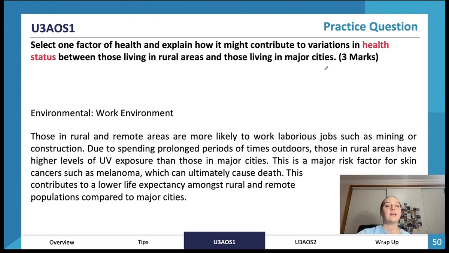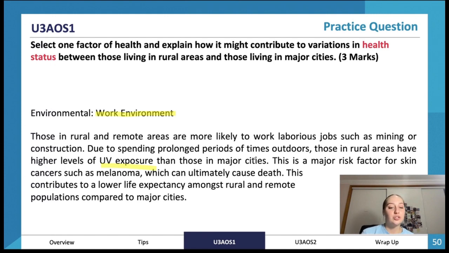So 3 marks, we're talking about within and outside major cities. So we're talking about the geographical distance for this one. So environmental, we're going to talk about the work environment. Those in rural and remote areas are more likely to work laborious jobs such as mining or construction. Due to spending prolonged periods of time outdoors, those in rural areas have higher levels of UV exposure. So explaining that actual example that's going to have on them. So not just saying they work laborious jobs that are more dangerous, we're giving a specific example.